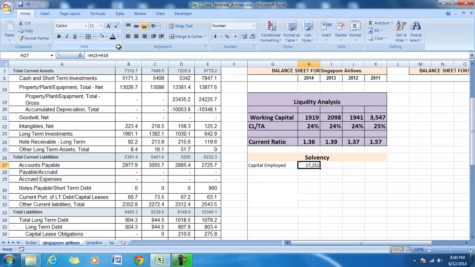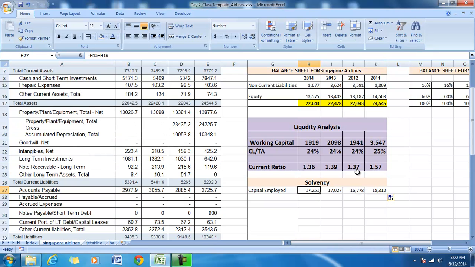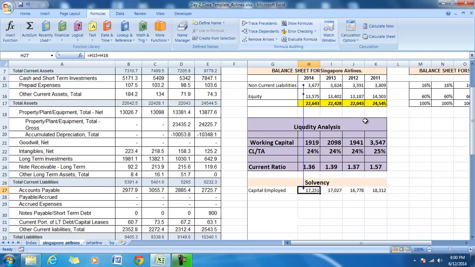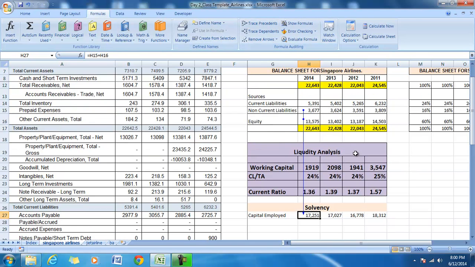Capital employed is the long-term debts and equity. It is a summation of the equity and debt. So non-current liabilities and equity.